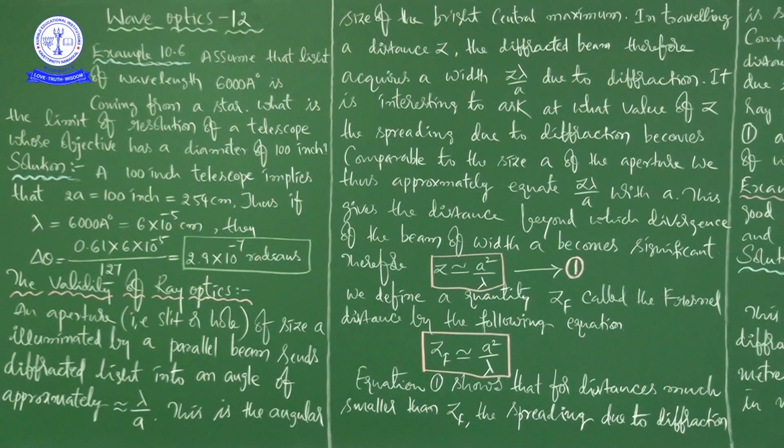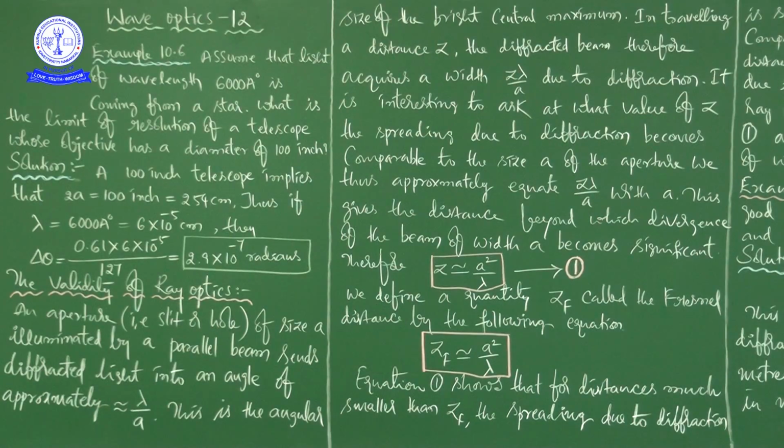Afterwards, we went to discuss resolving power of optical instruments. There we focused on the ability of an optical instrument to resolve two objects, maybe two stars, whether on the surface of Earth or present in space, to identify the two objects separately.